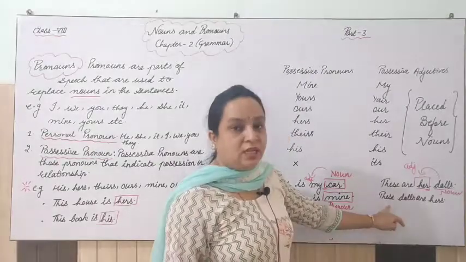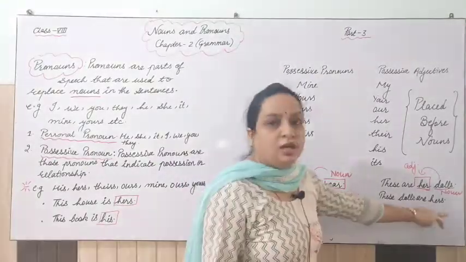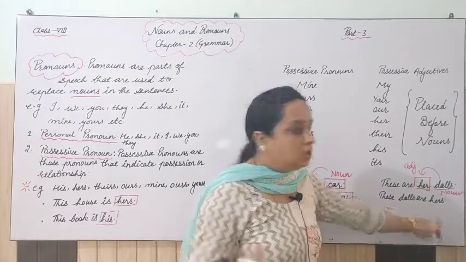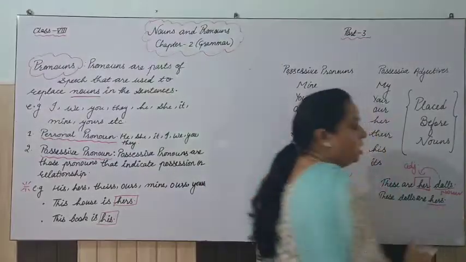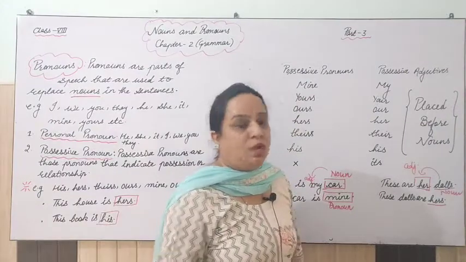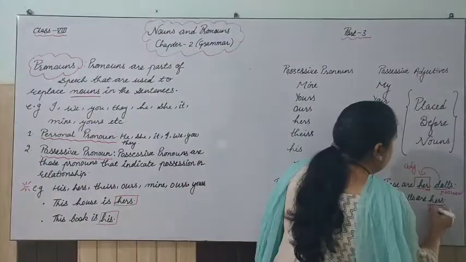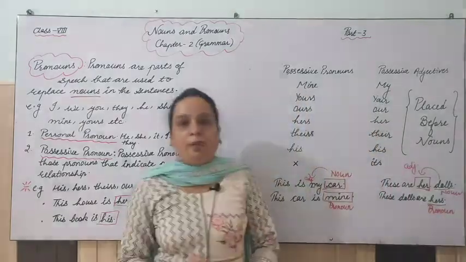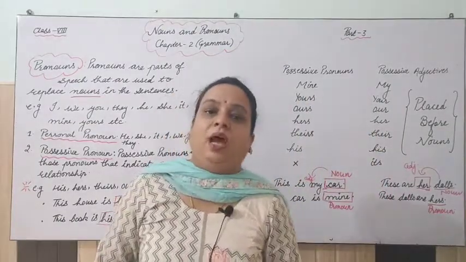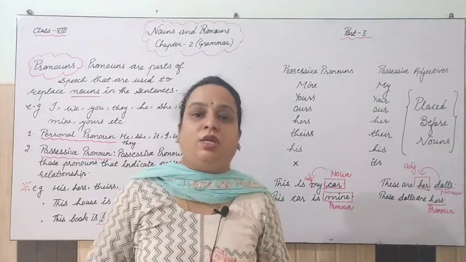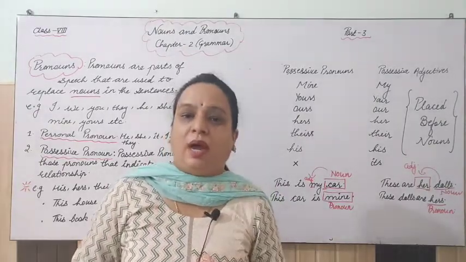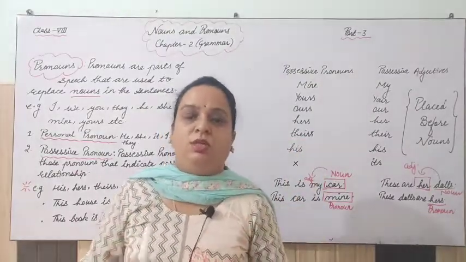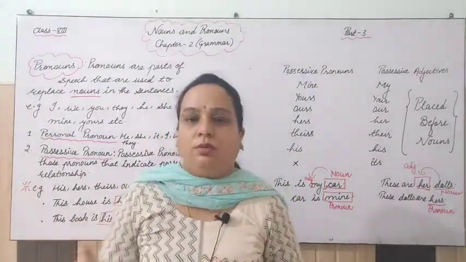But in the second sentence, these dolls are hers, right? Which word is showing the possession or ownership? Hers is showing possession, right? And this is not having any noun after it. So here it is working as a pronoun. And this is a very important difference actually, and students generally get confused in this. So you have to remember this when there is a mixture of words of the same kinds.